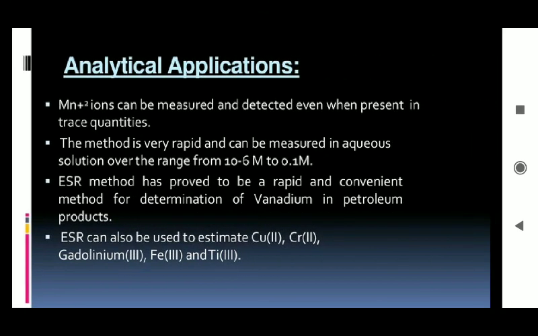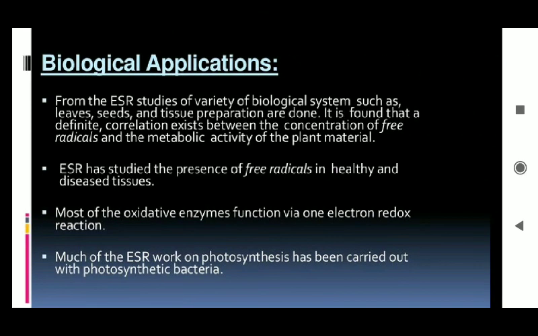Here you can see some analytical applications. Cofactors like Mn2+ ions can be measured and detected even when present in trace quantities. This method is very rapid and can be used in aqueous solution over the range from 10 to the power of -6 to 0.1 molar. It has proved to be a rapid and convenient method, generally used for the determination of vanadium in petroleum products also. It can estimate different ions like copper and iron. So these are the analytical applications.